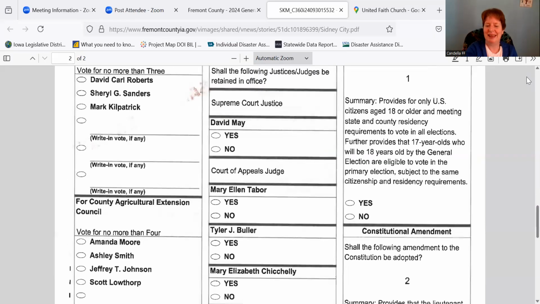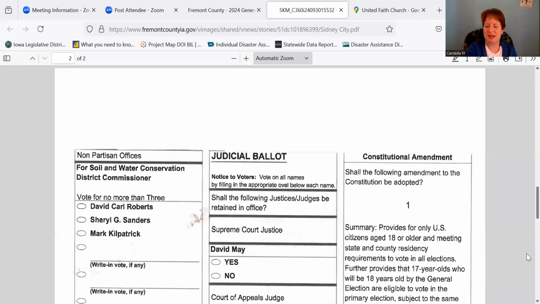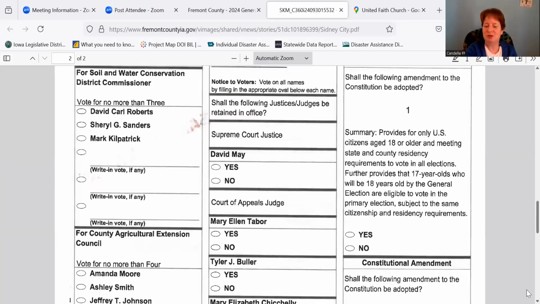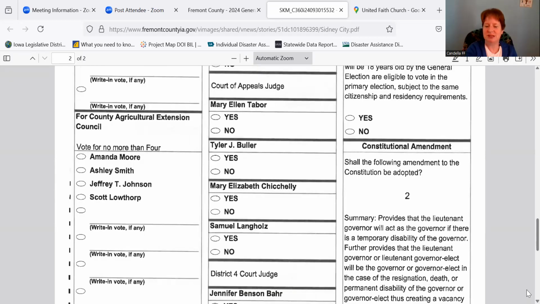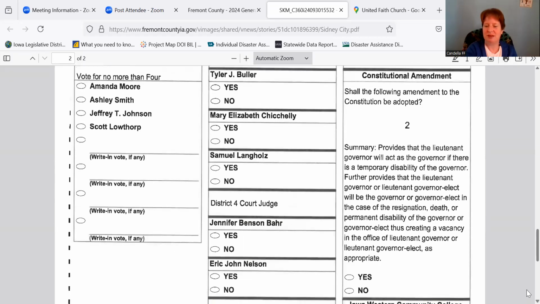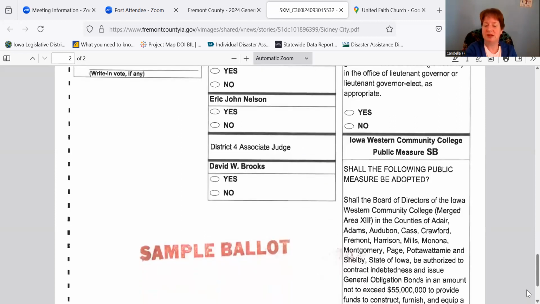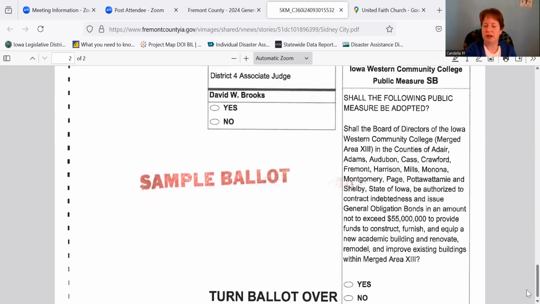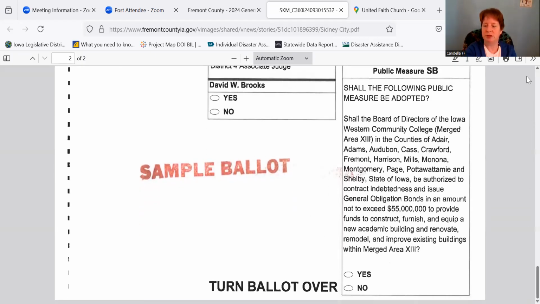And then in the third column here, we've got a couple of constitutional amendments. This first one talks about who should be eligible to vote, and the second one talks about the plan for succession if something should happen to the governor. And then this third is a ballot initiative that talks about whether Iowans should be able to take a bond to help them build and add on to their programs.